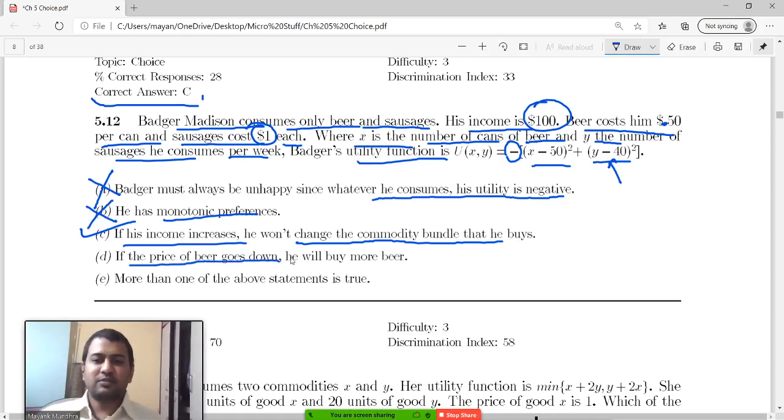The next option says if the price of beer goes down, he'll buy more beer. He won't. He's already consuming the optimum bundle. He'll be saving more money, but he won't be consuming more beer. So this is false. And finally, more than one of the above statements is true. Since C is true and all the others are false, E becomes false.